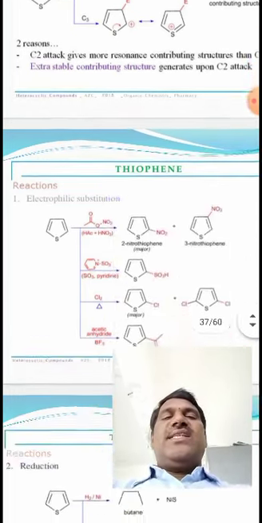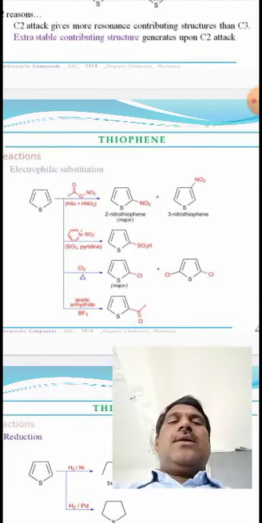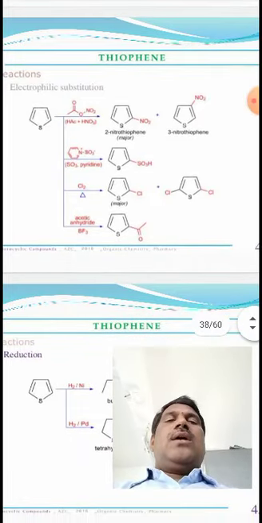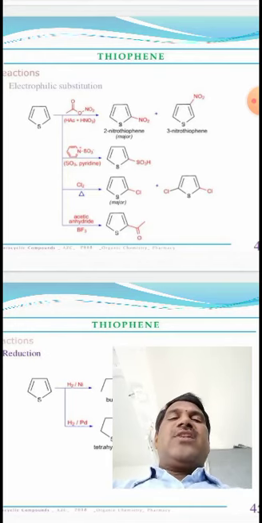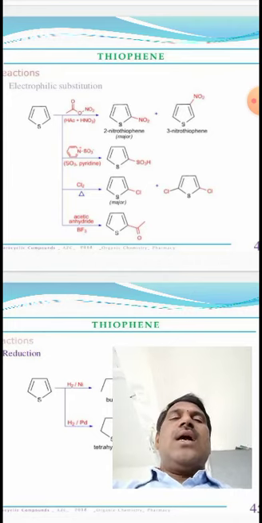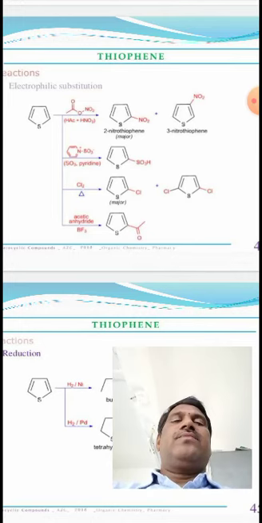Now we can see the electrophilic substitution reactions of thiophene. In the nitration reaction, thiophene reacts with acetic acid and HNO3.